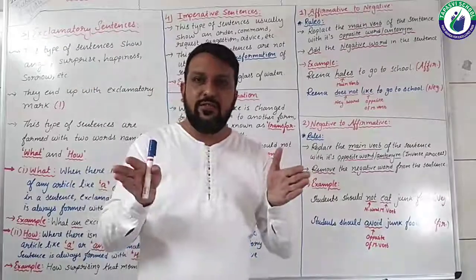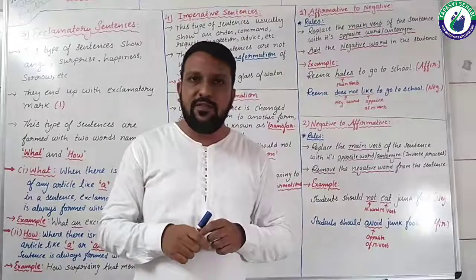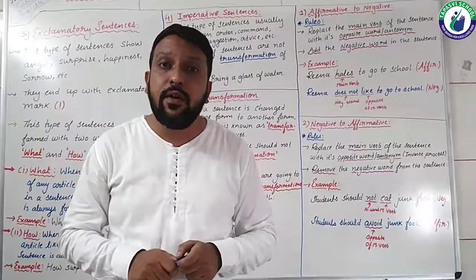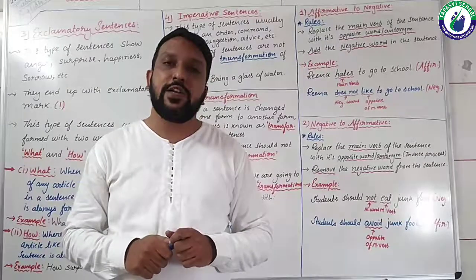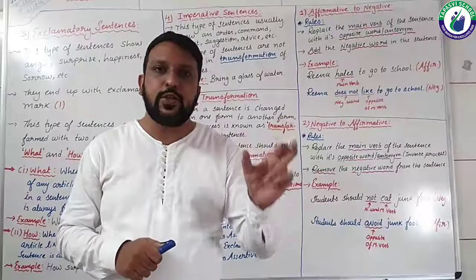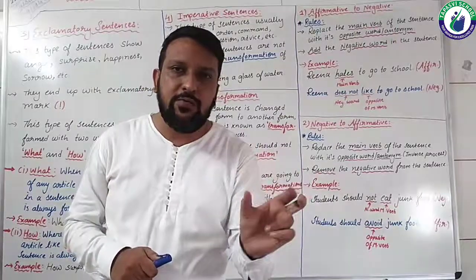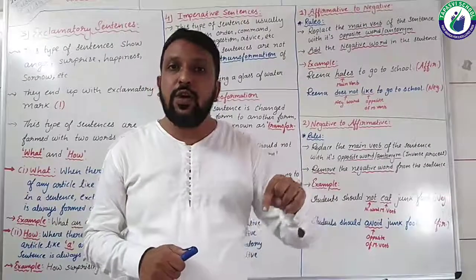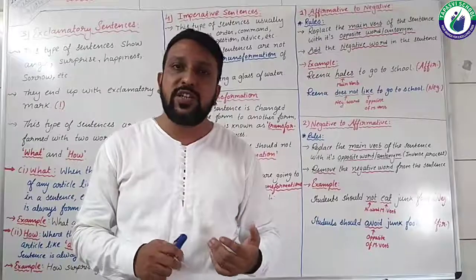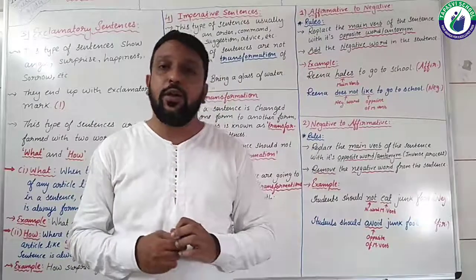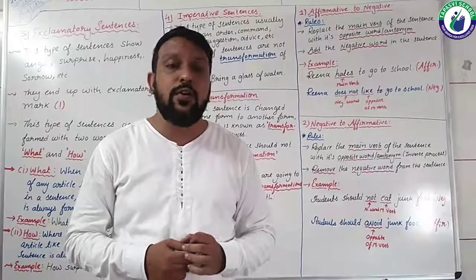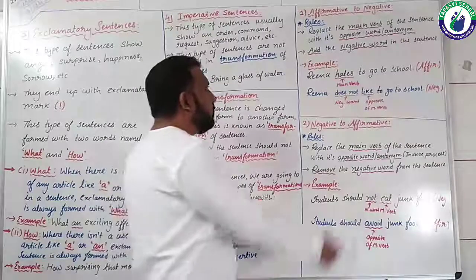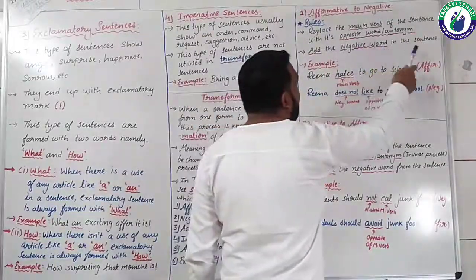When an affirmative sentence is given, at that time you need to identify the main verb in the sentence. That you need to identify, students. And as soon as you identify that main verb, to turn it into a negative, you just need to write the antonym or opposite word of the main verb. What else you need to do? Add the negative word in the sentence.